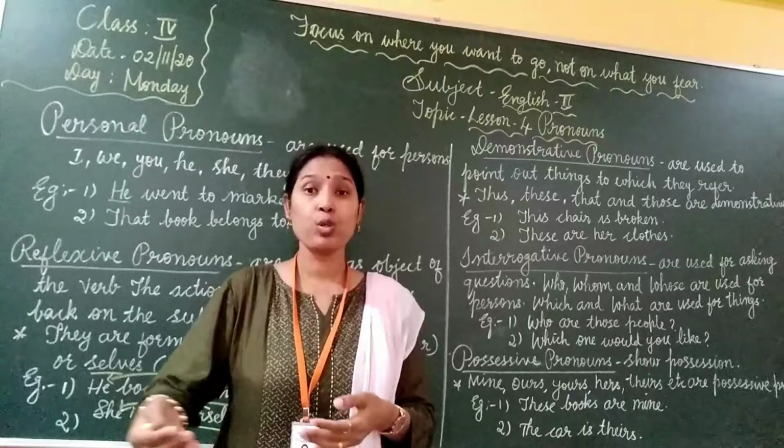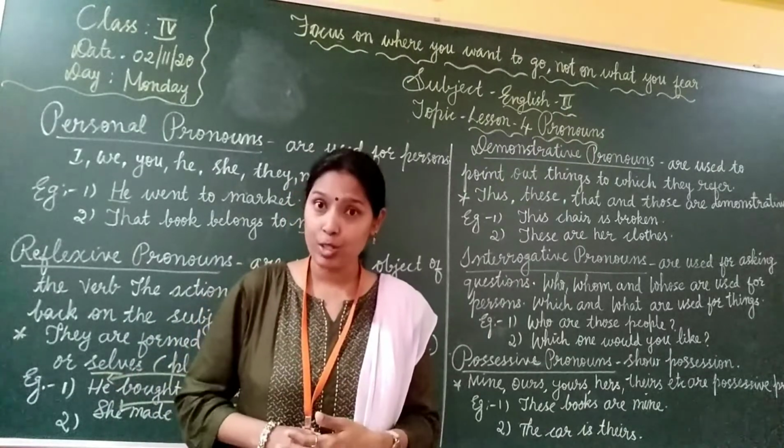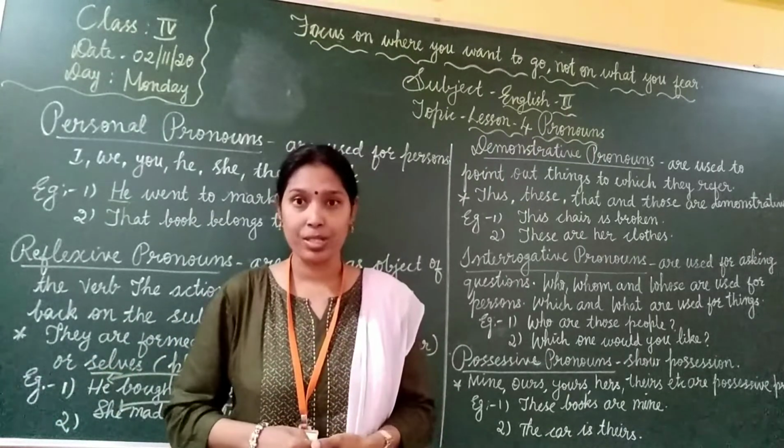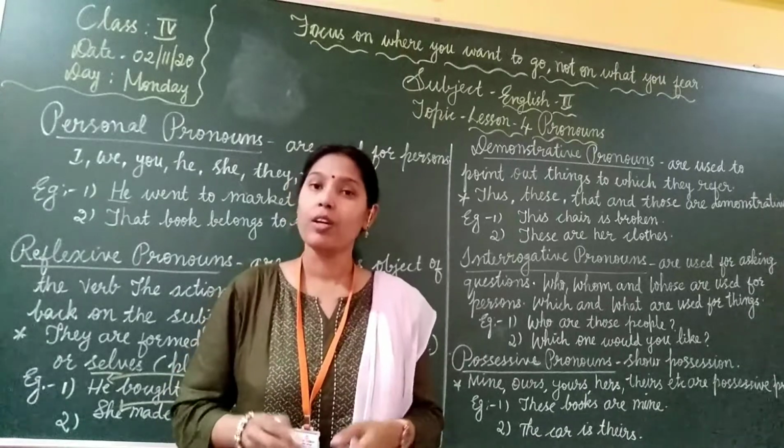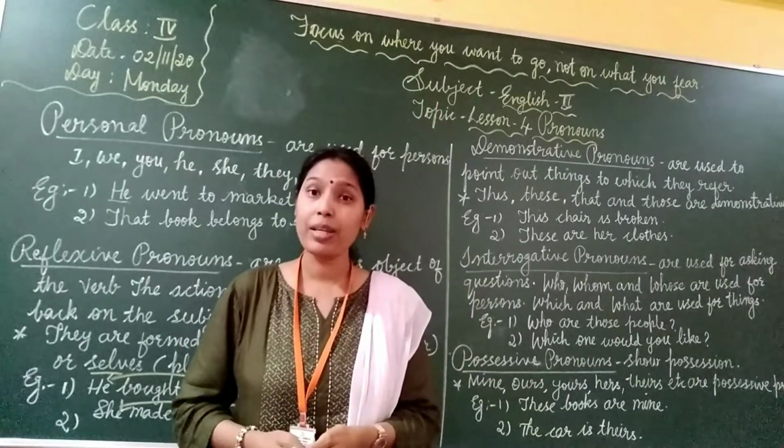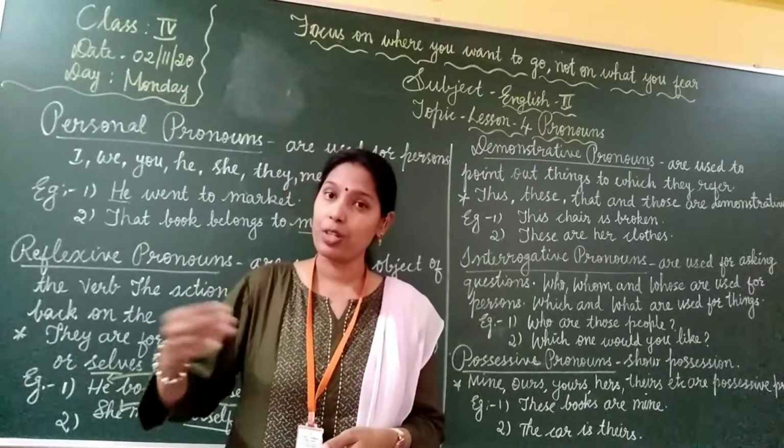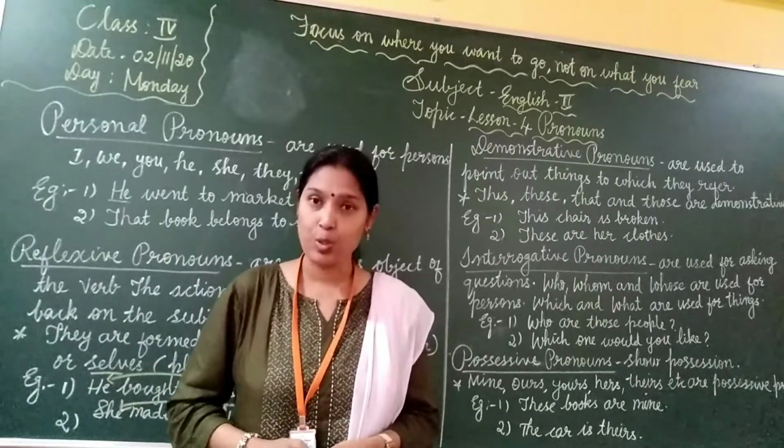This refers to the things which are near to us. If it is far, we will use that. If it is plural, nearby means we will use these, and if it is far, we will use those. Okay?